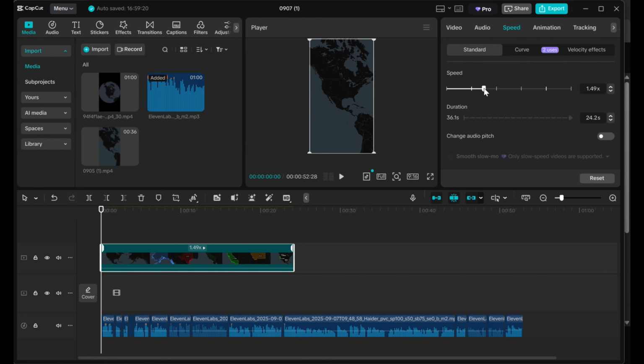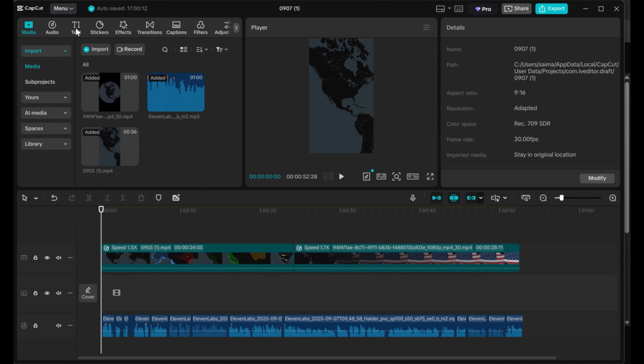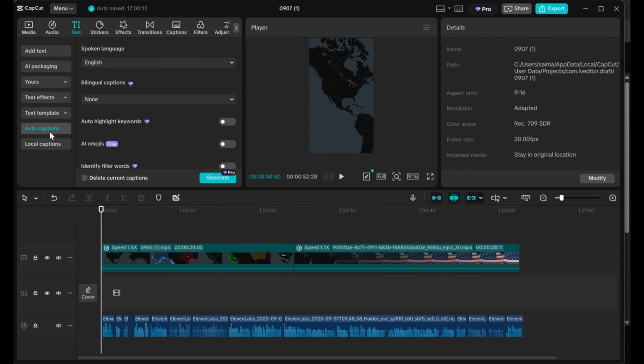Once the voice is fully adjusted, we'll add the animations into our timeline. Sometimes animations may feel a little slow, but here's the trick. We can easily speed them up according to our timeline so everything flows smoothly. After locking the animations, it's time to add captions. Just go to the text menu and switch to auto captions and hit generate. And captions are added instantly.